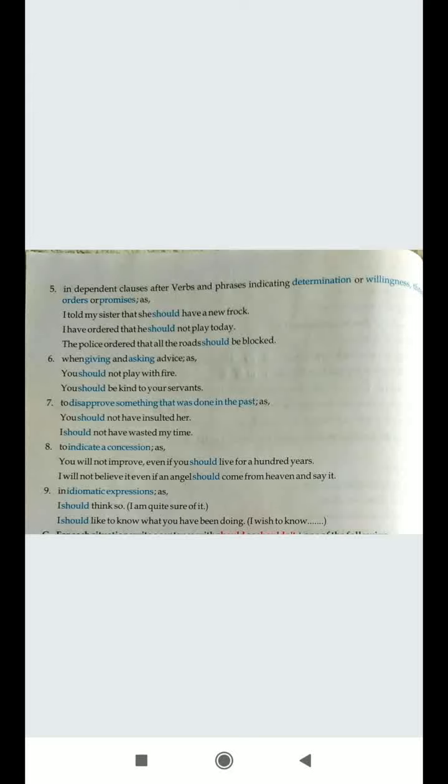I should like to know what you have been doing. That means I wish to know. I should like to know. That means you want to know. It's your urge, it's your desire to know what is happening over there. When you make use of I should like to know, that means you are really very much interested to know this. So I think this should part is quite clear now.